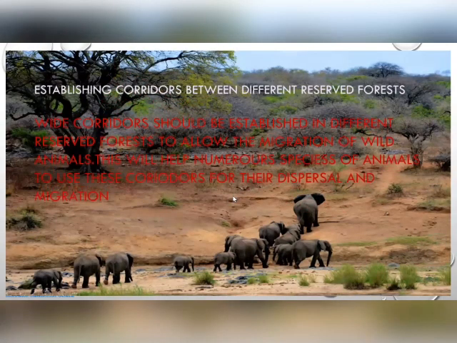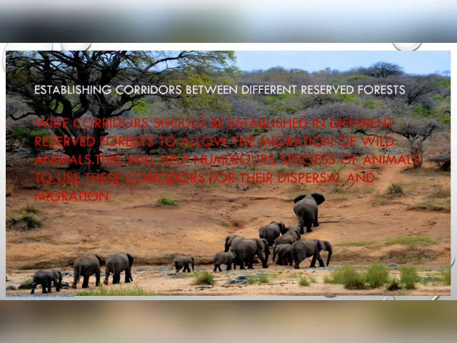And the third point is establishing corridors between different reserved forests. You know very well that forests are the habitat, or dwelling place, of wild animals. So wide corridors should be established in different reserved forests to allow the migration of wild animals. This will help numerous species of animals to use these corridors for their dispersal and migration.